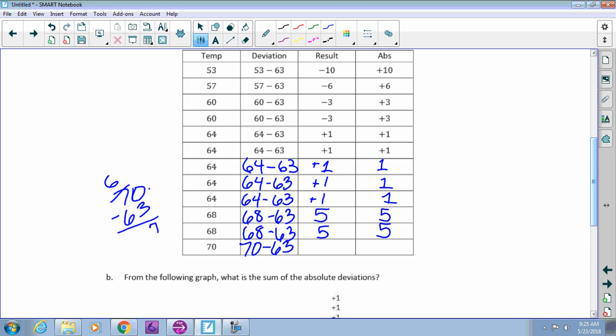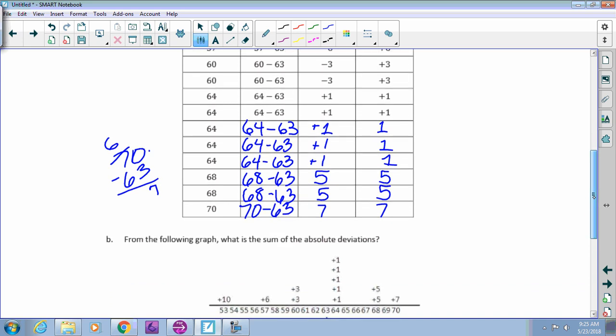Okay. A lot of kids, when you're doing subtraction in your head, you goof that up. So 7 in that month, that means that it was 7 degrees above the average. It was positive anyway, but we always keep our absolute deviations as positive.